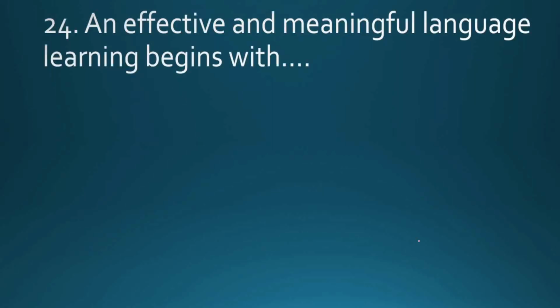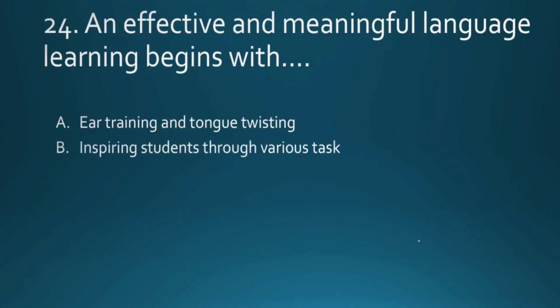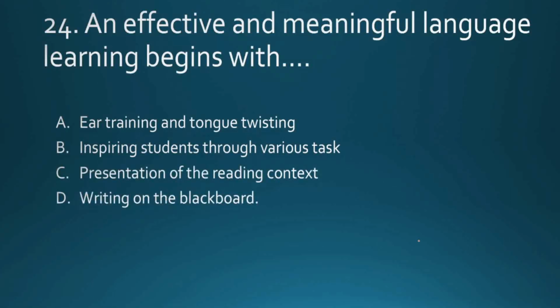An effective and meaningful language learning begins with ear training and tongue twisting, inspiring students through various tasks, presentation of the reading context, writing on the blackboard. The right answer is ear training and tongue twisting. When we start learning a language, the most focus should be on ear training and tongue twisting. That means opening the mouth of the children. After all these things will come, inspiring students to various tasks, presentation of reading in context, writing on the blackboard. These will come, but effective, meaningful learning will start only where you focus on ear training and tongue twisting.